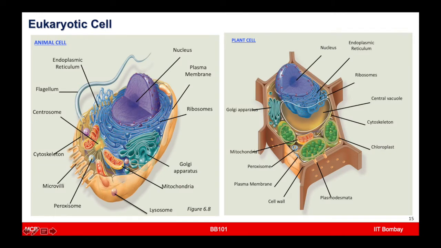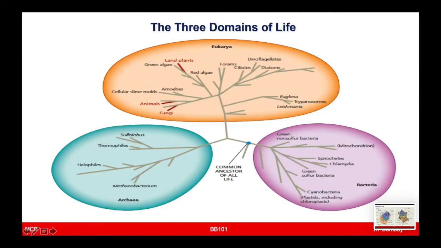So I have also discussed that the eukaryotic cells, the animal cells or the plant cells, have quite similar organelles which perform the same functions, but there are a few specialized organelles like the vacuole, which is only present in the plant cell and absent in the animal cell. We also talked about the 3 domains of life, which is essentially the eukaryotes and the prokaryotes. Within the prokaryotes, we have bacteria as well as archaea.